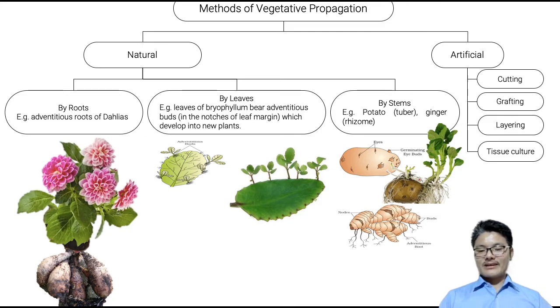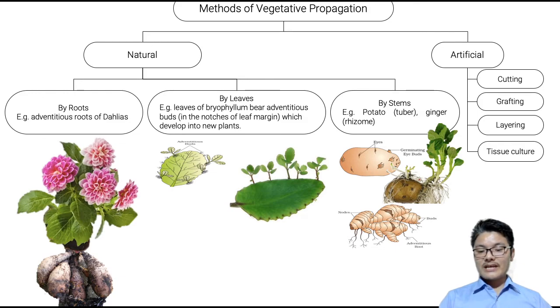Likewise, the image that you are seeing is of ginger rhizome. This is the rhizome of ginger, and ginger has tiny scale-like structures. They are tiny lines, and these lines are called nodes, and in between those two lines there is an internode.